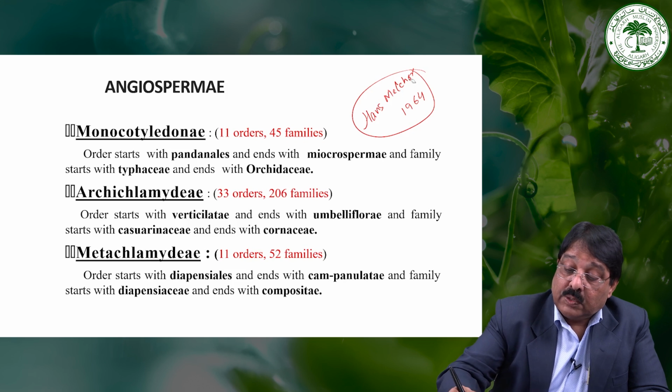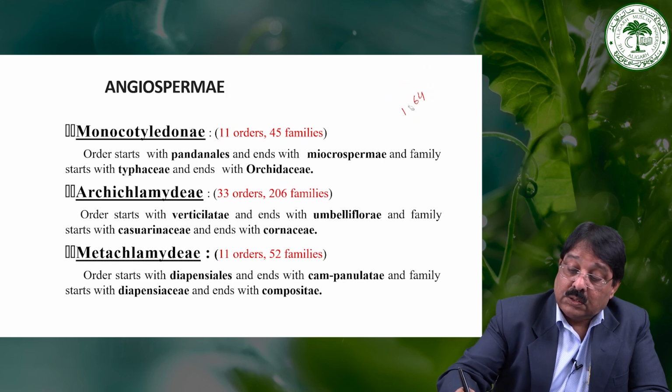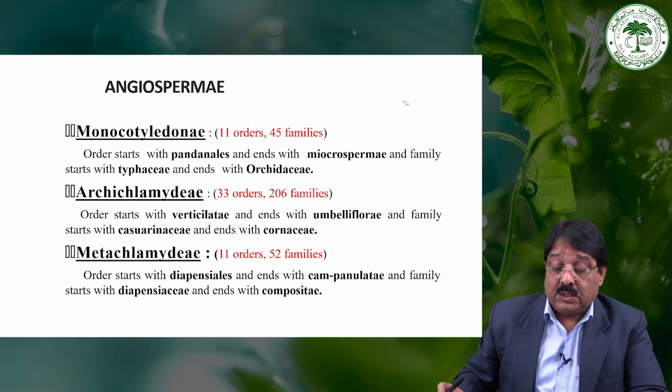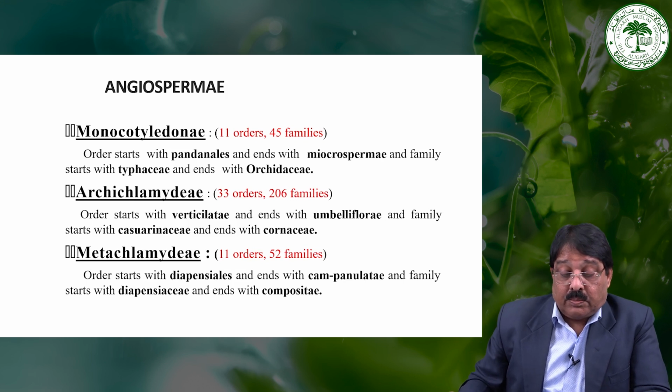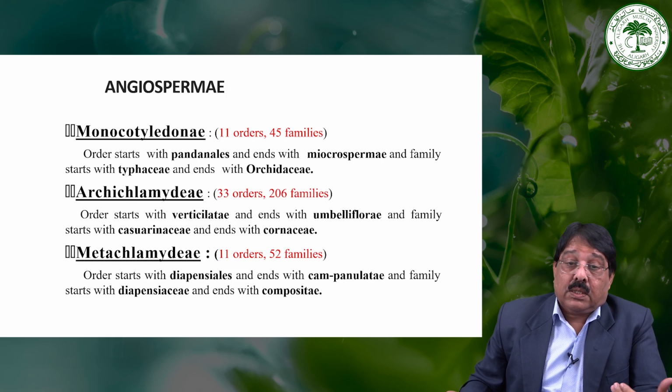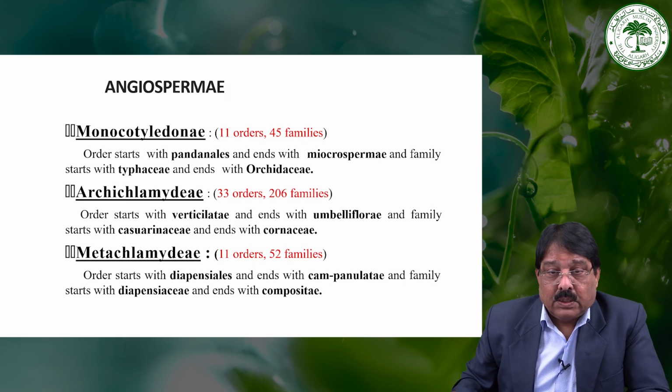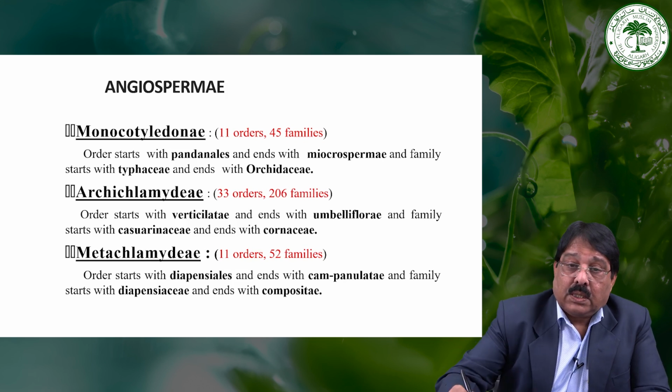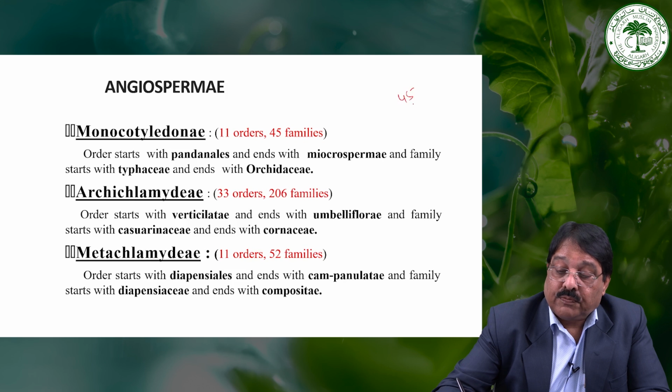So you have to remember that Hans Melchior made some changes in the Engler and Prantl system. That is another topic. How they modified the system in 1964, they increased some divisions and some families, instead of the total number of families. Here it is almost 45, 206 and 52.